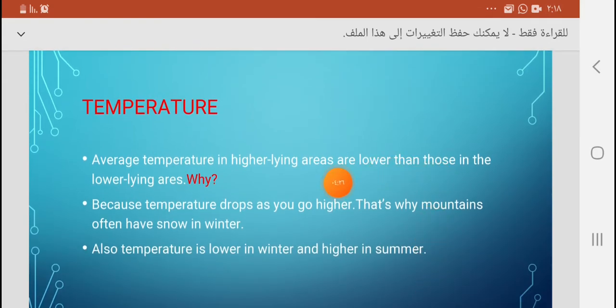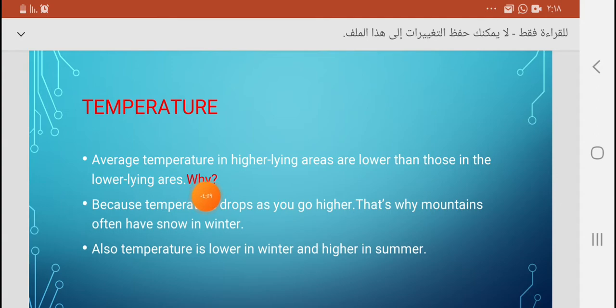Now let us talk about the temperature in the Middle East. The temperature in the Middle East, which is so big and has so many countries, is not the same everywhere. How is the temperature not the same? Let us discuss this. Average temperatures in higher lying areas, I mean in high places like mountains and hills, are lower than those in lower lying areas. So if people are living in a valley, which is a low place between mountains, the temperature in the valley is higher than the temperature in higher places.